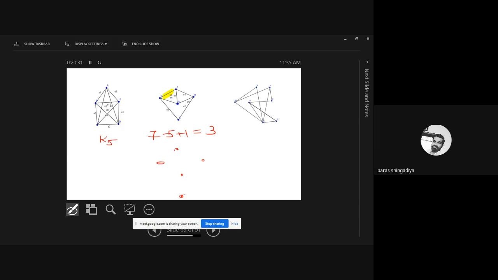You have to remove 3 edges, okay, because it creates 3 circuits. You can consider this graph. Okay, I will delete this edge, that edge, and this edge from this graph. Is it clear?